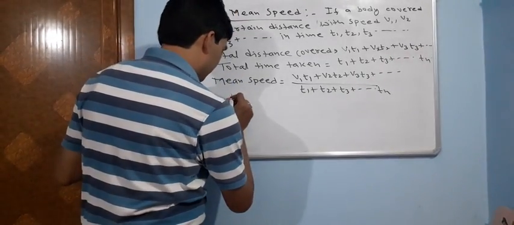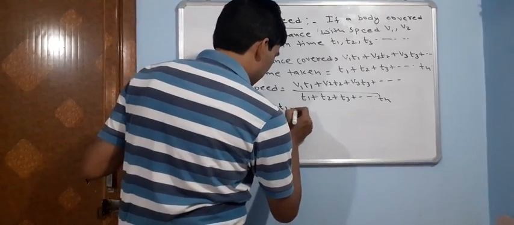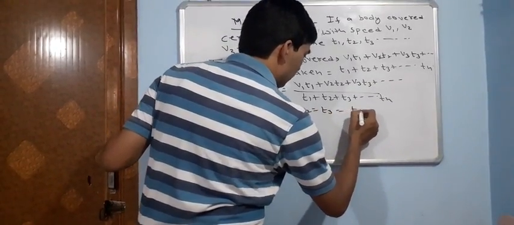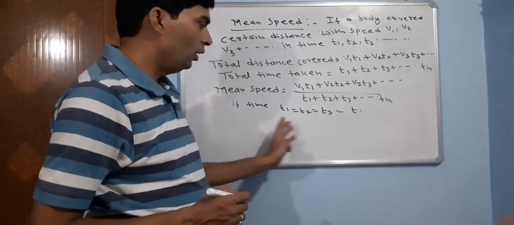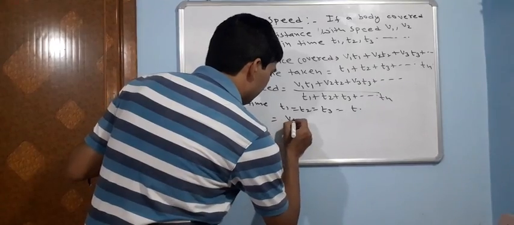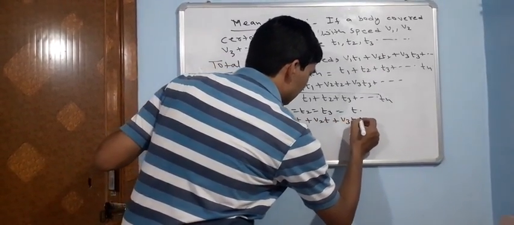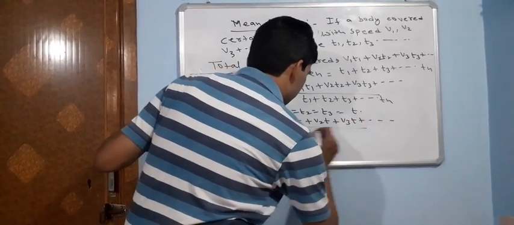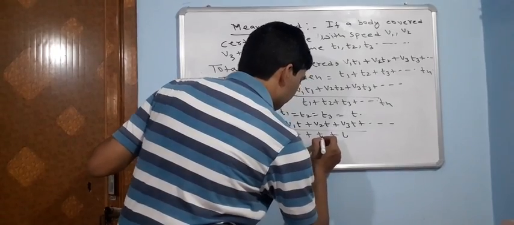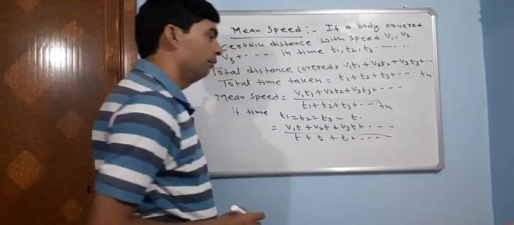If all times are the same, how will things change? Then we'll write v1t plus v2t plus v3t and so on, and in the denominator t plus t plus t up to n terms.